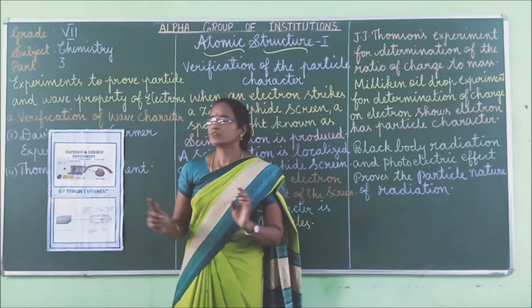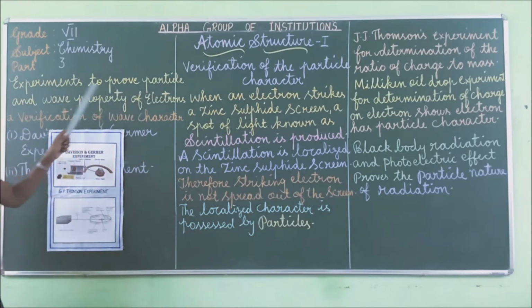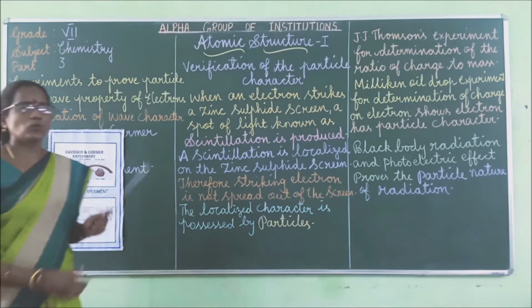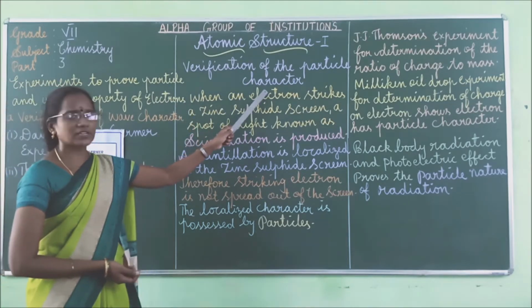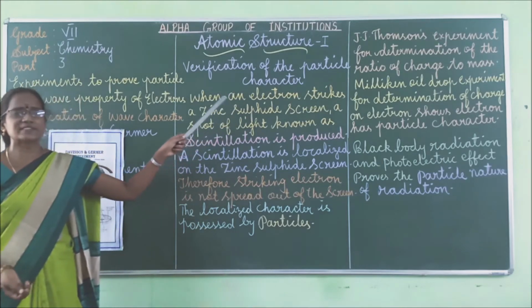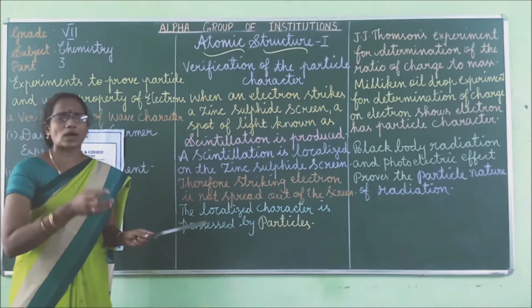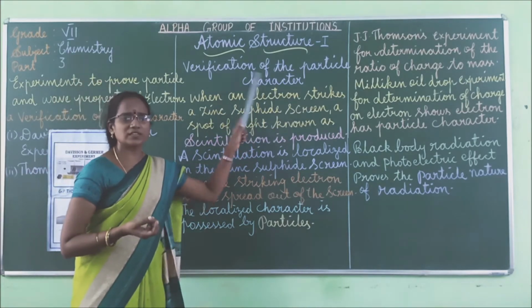Got it, children? So, what is the first experiment? Two experiments. One is verification of wave character, another one is verification of particle nature. In wave character, one is the Davisson and Germer experiment, second one, G.P. Thomson experiment. Next, verification of particle character. We saw the zinc sulfide screen experiment. Zinc sulfide screen has a unique quality, that is why it is used in this experiment.